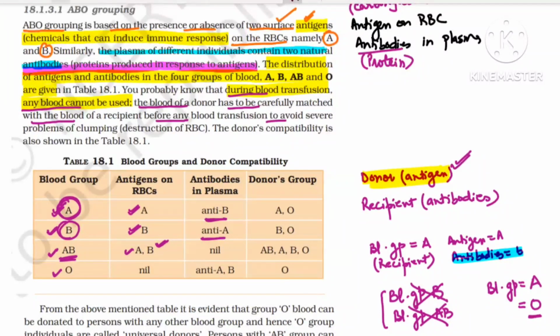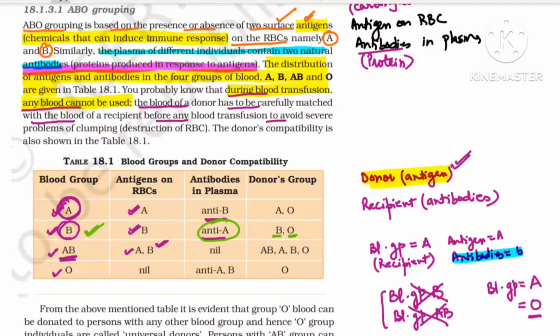Understood? Now, suppose I ask you, blood group B has antibody A. It means antigen A should not come. Antigen A matching should not be done. Antigen A is present in blood group A and it is present in blood group AB, so these two persons cannot give. So he can receive blood from whom? He can receive blood from B and he can receive blood from O.